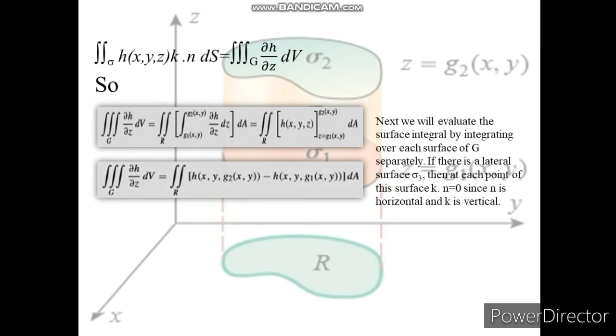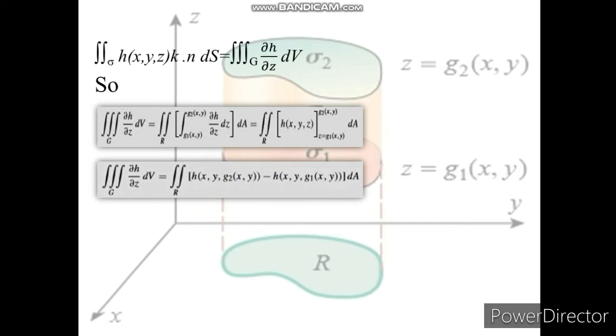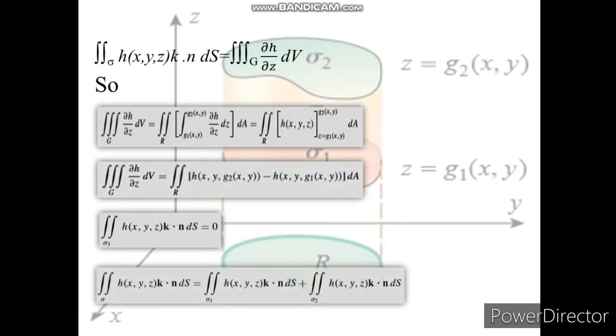Next we will evaluate the surface integral by integrating over each surface of G separately. If there is a lateral surface sigma 3, then at each point of this surface k dot n is equal to 0, since n is horizontal and k is vertical. So we will get this is equal to 0. And then we will get this one. Integral over sigma 1 and integral over sigma 2 will be added.